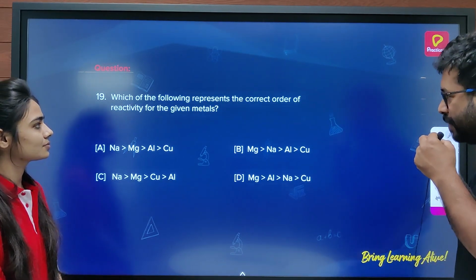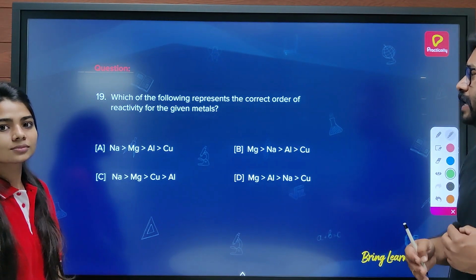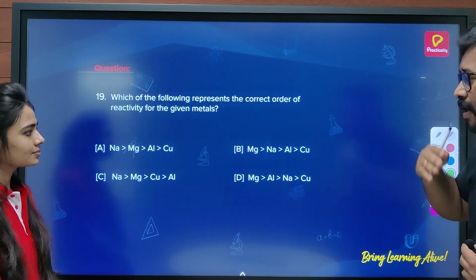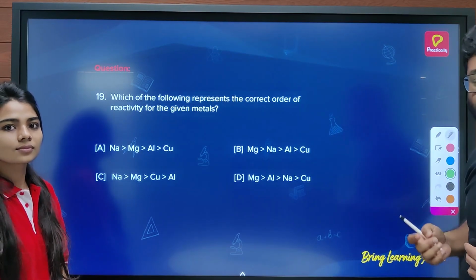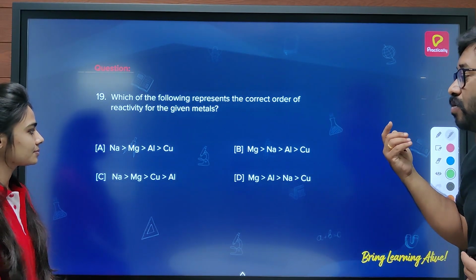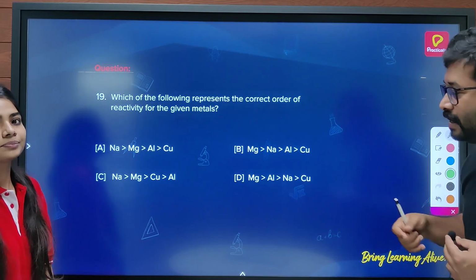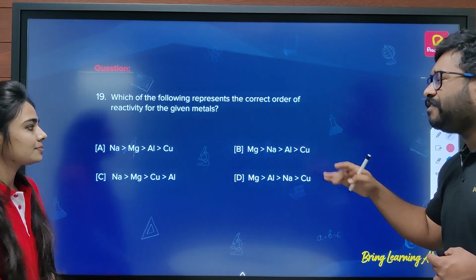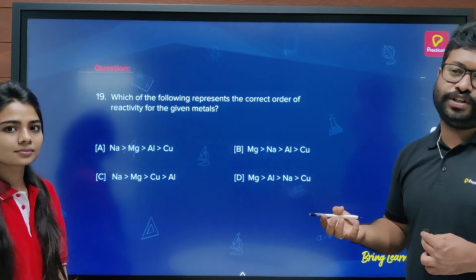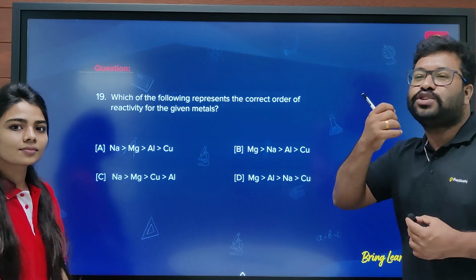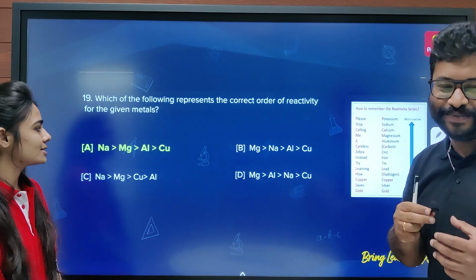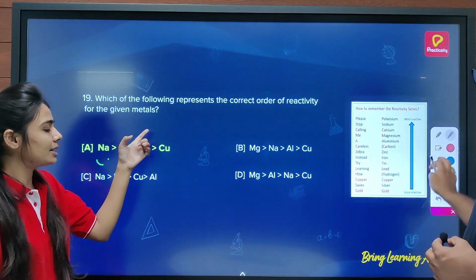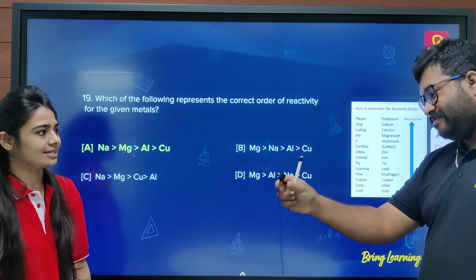Which of the following represents the correct order of reactivity for the given metals? Now you have seen that series, right? Where you come to know that sodium is the most reactive. After that you have magnesium, then aluminium, then copper. These are some of the factual questions where you need to remember the facts, and based on that you can answer the question. So the right answer is sodium, then magnesium, then aluminium, and then copper. You can see the reactivity series here.